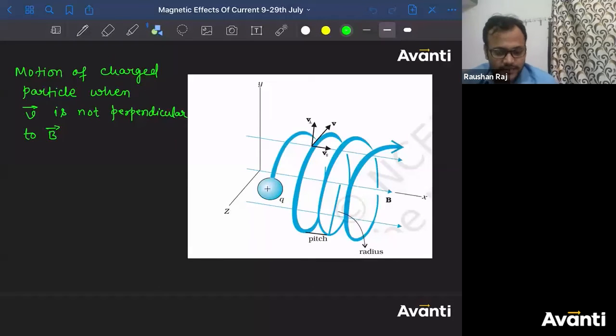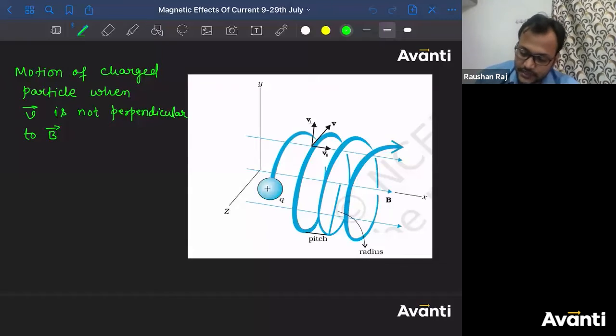As I was discussing, how the charged particle will move, or how the charged particle will behave if the projected velocity is not perpendicular to the magnetic field, right? Chalo, koi baat nahi. So no problem. It's okay. All right. So what will happen, guys?